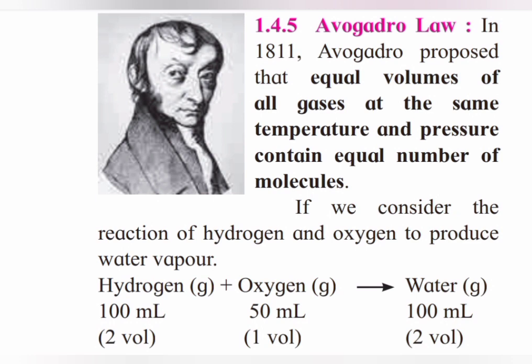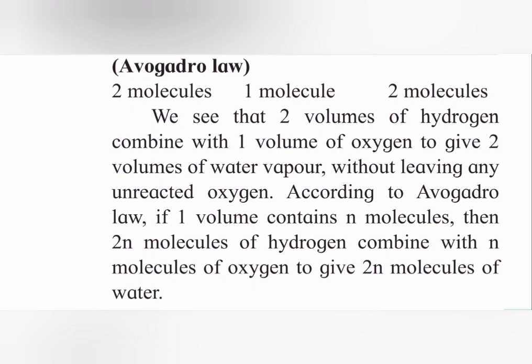So here, if we consider the reaction of hydrogen and oxygen to produce water vapor: hydrogen plus oxygen equals water. Hydrogen 100 ml, oxygen 50 ml, then it will be 100 ml. 2 volumes of hydrogen plus 1 volume of oxygen gives 2 volumes, so 2 molecules plus 1 molecule equals 2 molecules. We see that 2 volumes of hydrogen combine with 1 volume of oxygen to give 2 volumes of water vapor without leaving any unreacted oxygen.